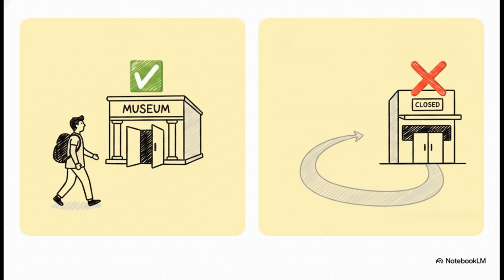The second constraint is time. Standard planners simply assume all locations are always available. Honestly, they don't care if it takes you an hour to walk there. Traveler, however, simulates your arrival times against real opening hours. Time awareness is strictly enforced rather than just hoped for. The route optimizer actually defers stops that aren't open yet, meaning a museum is never scheduled for after it closes, because your arrival times account for real-world wait and travel times.